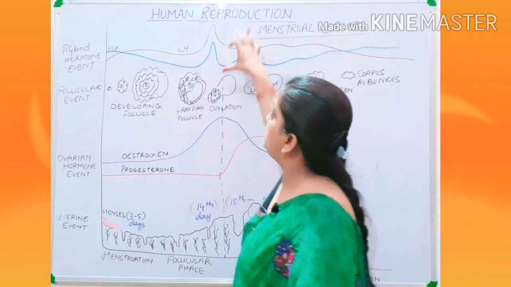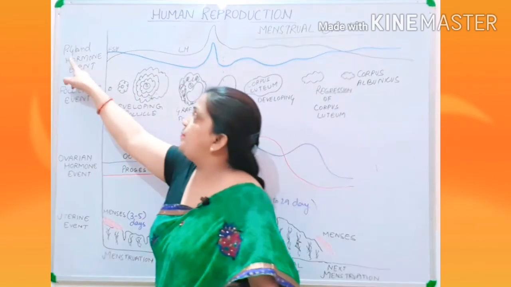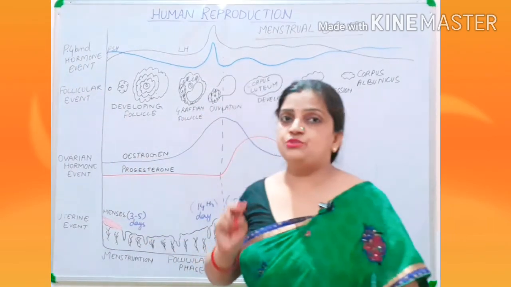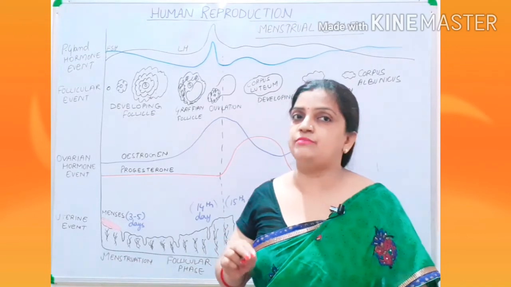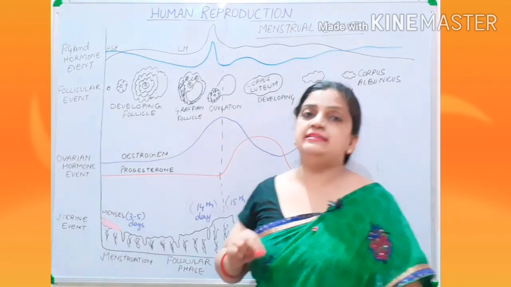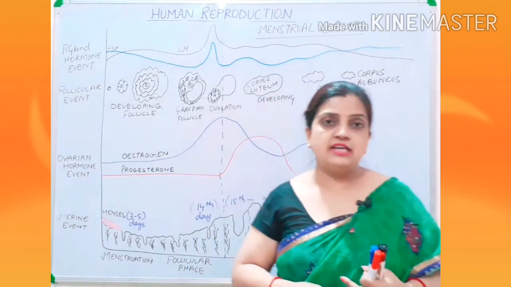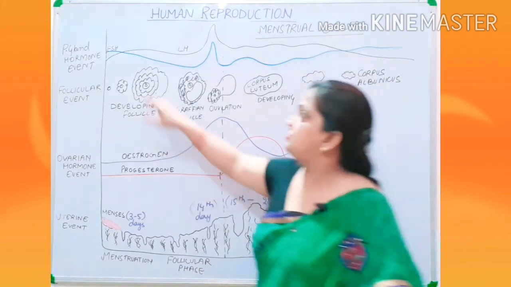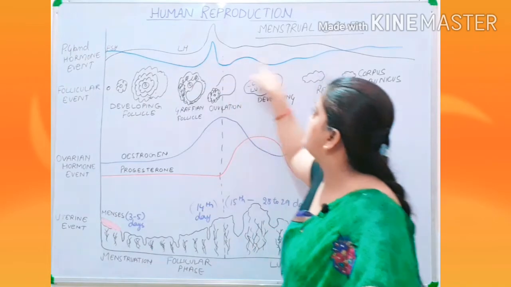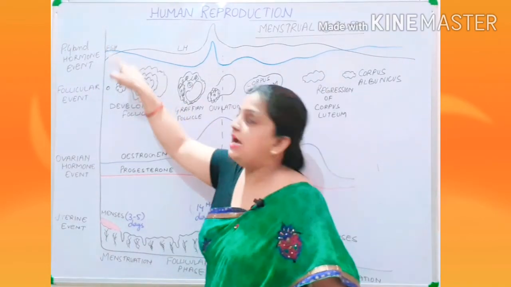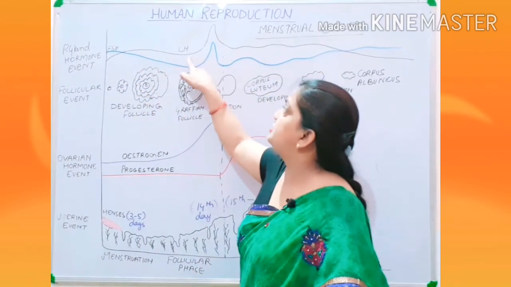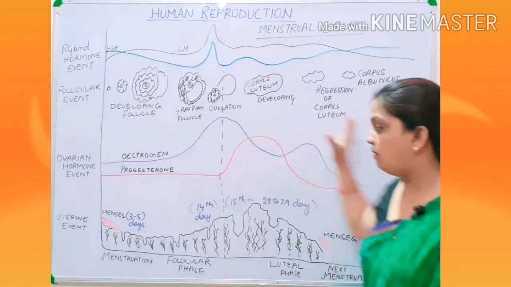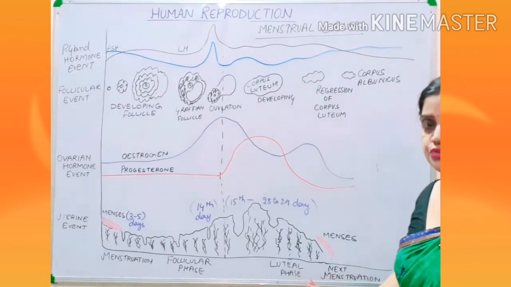Now moving to the last segment, that is your pituitary gland hormone event, and you know that there are two hormones which are secreted from the pituitary gland, your luteinizing hormone and your follicle stimulating hormone. So children, with the blue color I have mentioned your FSH, and with the black color I have mentioned your LH. Now children, these were all of the events which have been shown.